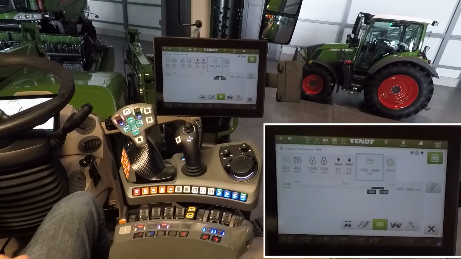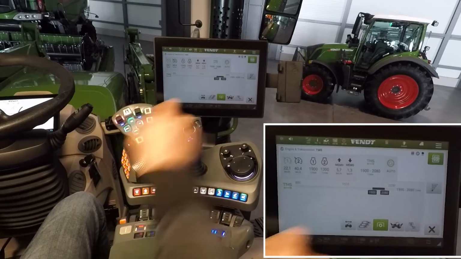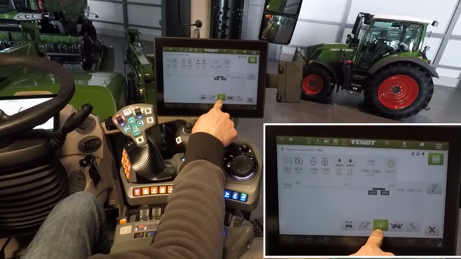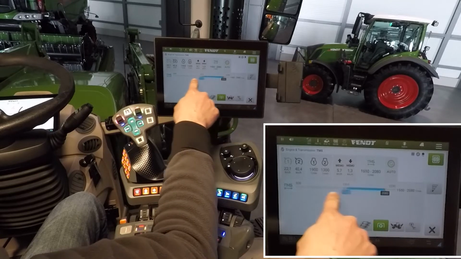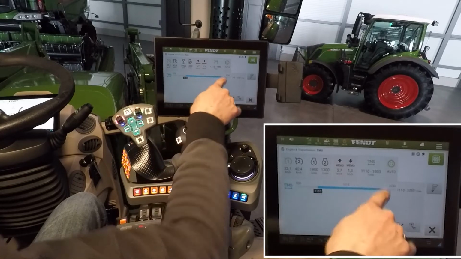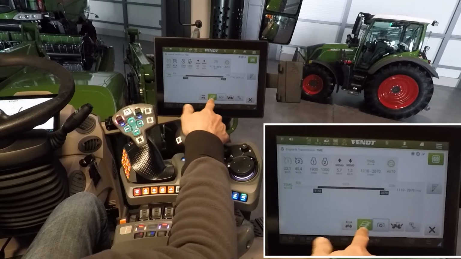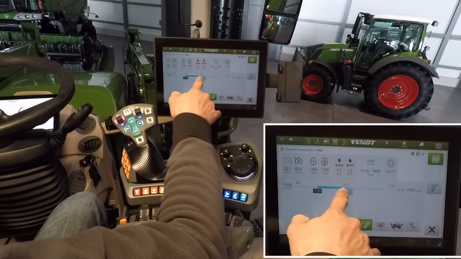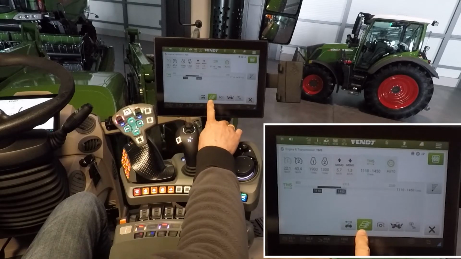Our TMS speed band, that means PTO is on, and then the engine speed goes up automatically to 1900 or slower if you like. Or if you need it together with hydraulic valves, for example, when you are using the front loader, you have to activate this button here.